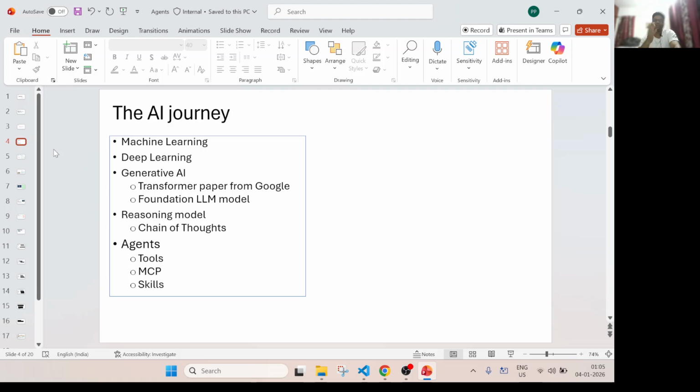Then came the era of machine learning, where we build different algorithms and train the machine to solve a lot of problems, for example, classification. For example, we were training the machine: okay, this is an apple, this is a tomato, and the apple is hard, the tomato is soft, both are red color.